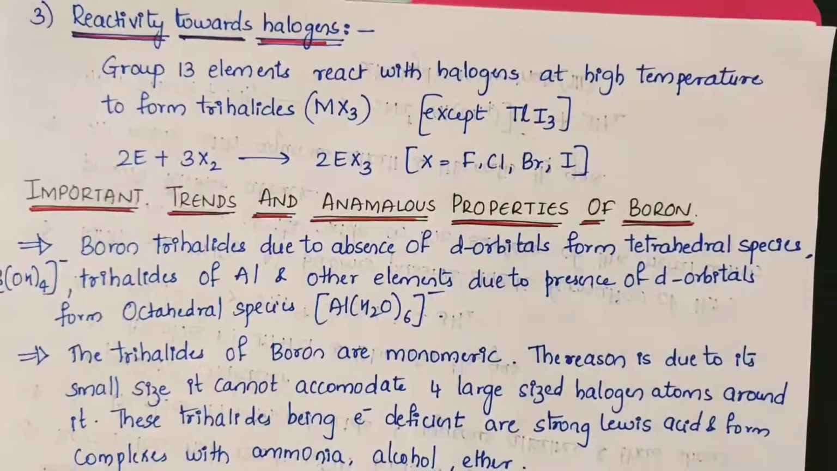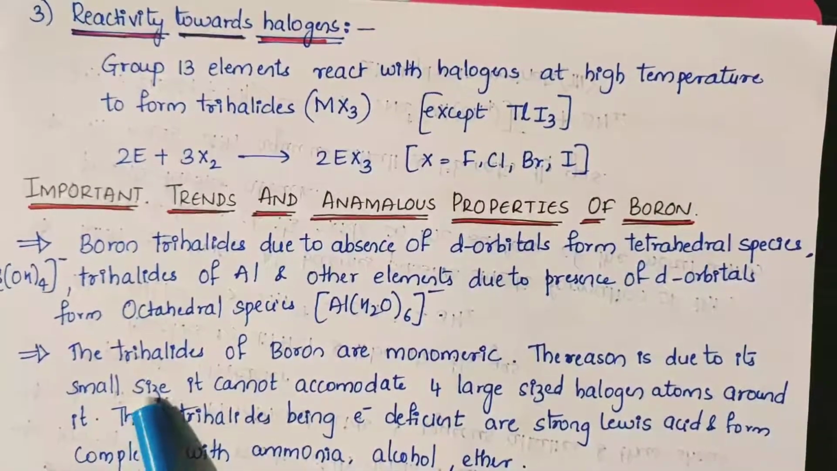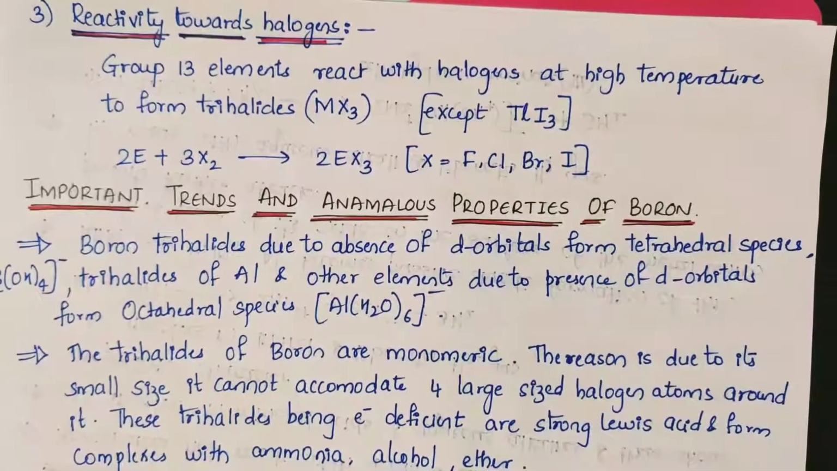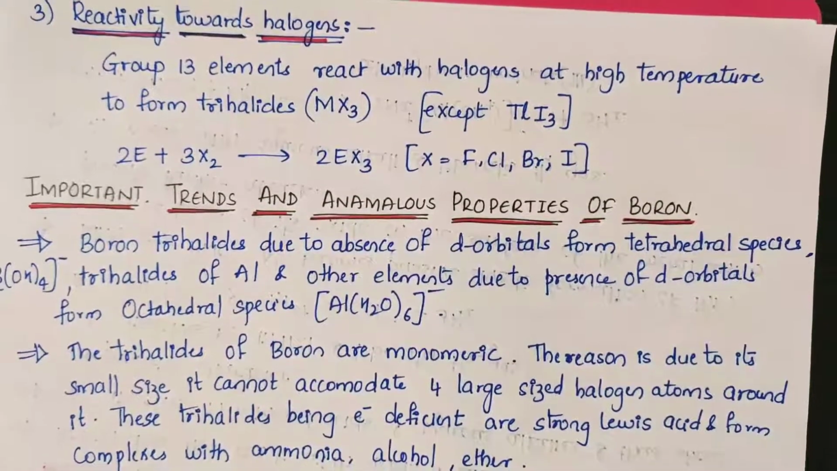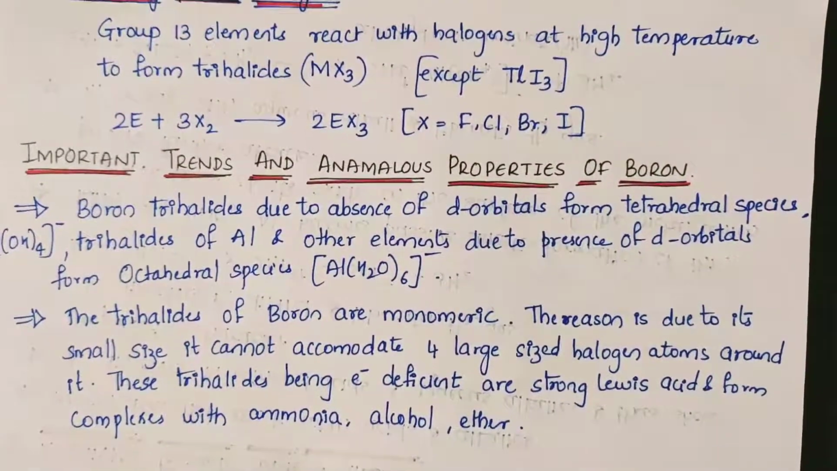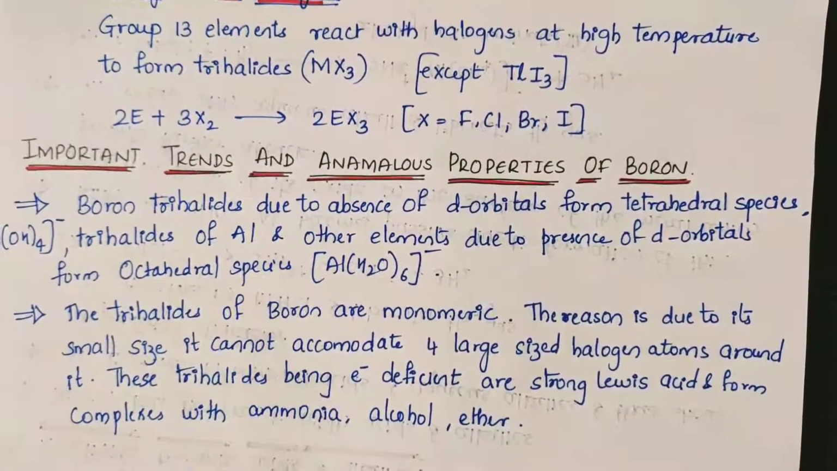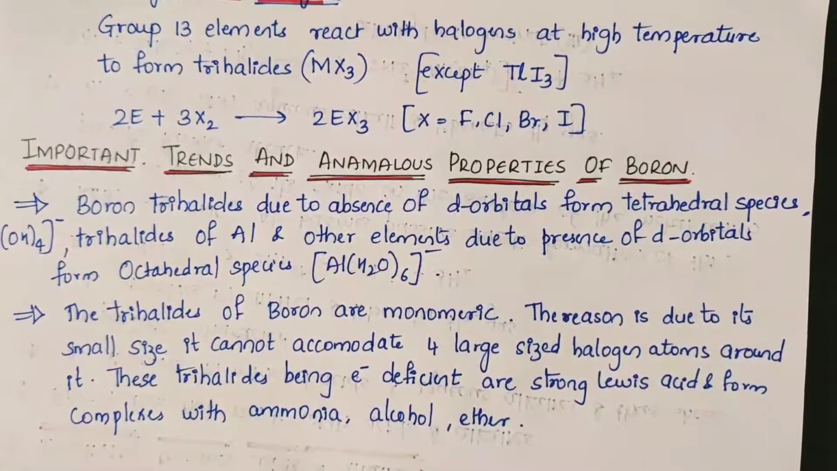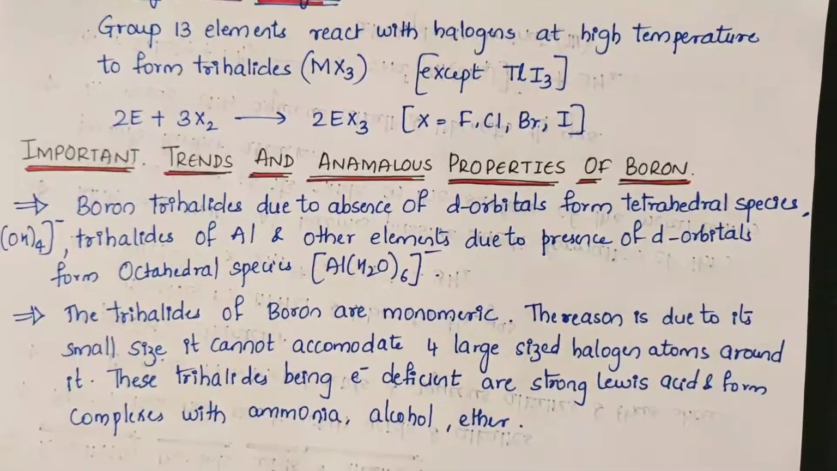Second point, the trihalides of boron are monomeric. The reason is that due to its small size, it cannot accommodate four large sized halogen atoms around it. These trihalides, being electron deficient, are strong Lewis acids and form complexes with ammonia, alcohol and ether. So first, boron trihalides form tetrahedral species, whereas aluminium and other elements form octahedral species. Trihalides of boron are said to be monomeric.